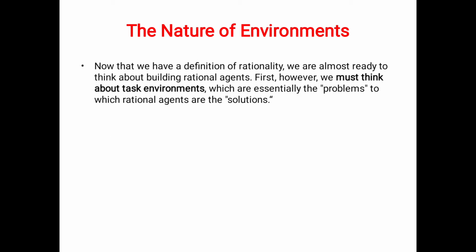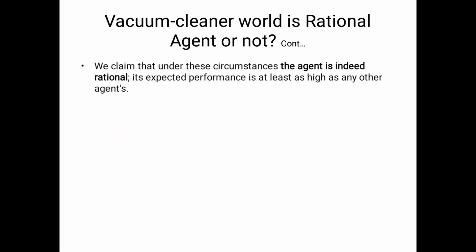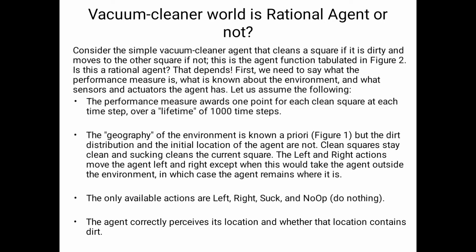So what are the considerations? Let us go back once. Please observe that carefully. Here our aim is to decide whether the vacuum cleaner world is rational or not. That depends. First we need to say what the performance measure is. The second is what is known about the environment. The third point is what the sensors are and what the actuators are. These four points are very important to decide whether the agent is a rational agent or not.